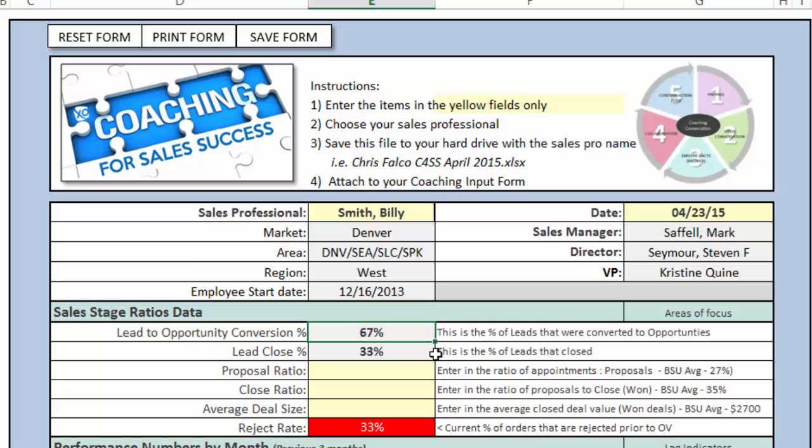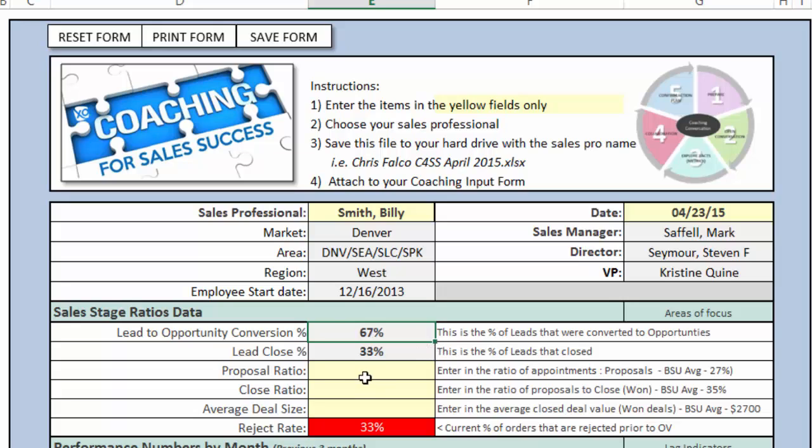Lead close percentage, at this point he's closed one deal out of those 3 leads that were provided to him. So his lead close percentage is 33%. This is an indicator of the ability for someone to take a lead, something that was generated and provided to you, and move it forward in the sales cycle.